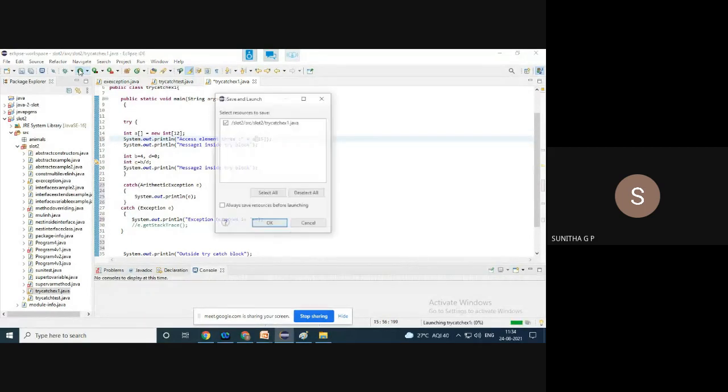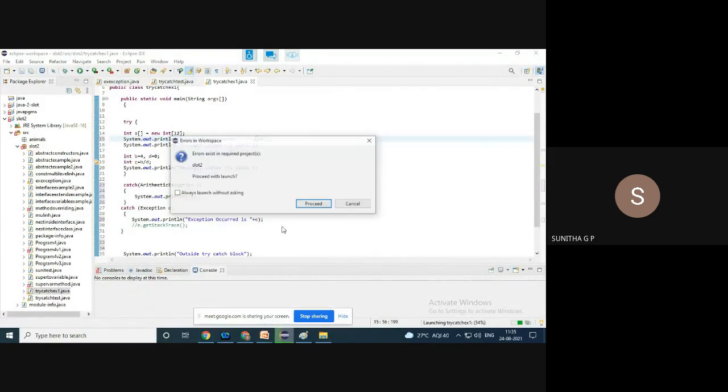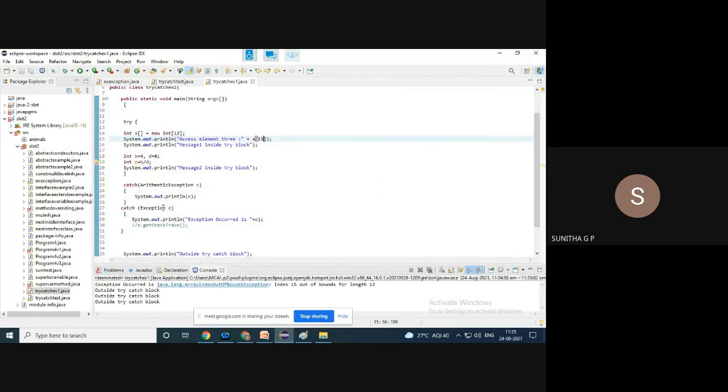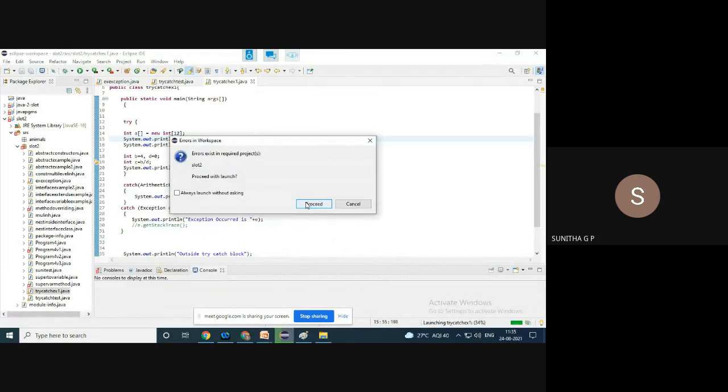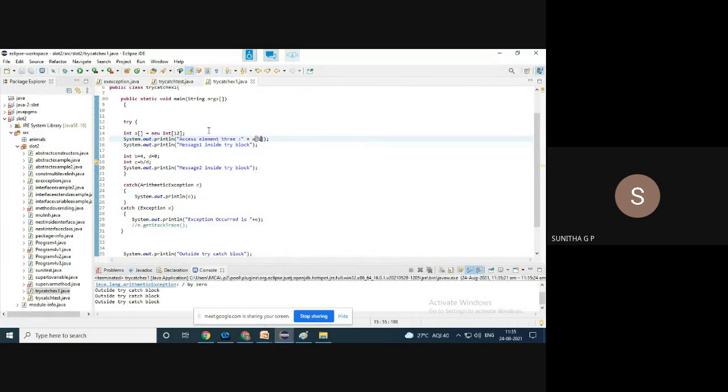You can just see, whenever I execute this, the second exception is executed. This catch block is executed. Whereas when this is correct and this one happens, then instead of executing the catch block at line number 27, the catch block at line number 23 will be executed. So the arithmetic exception, division by 0. Okay, forget about this.